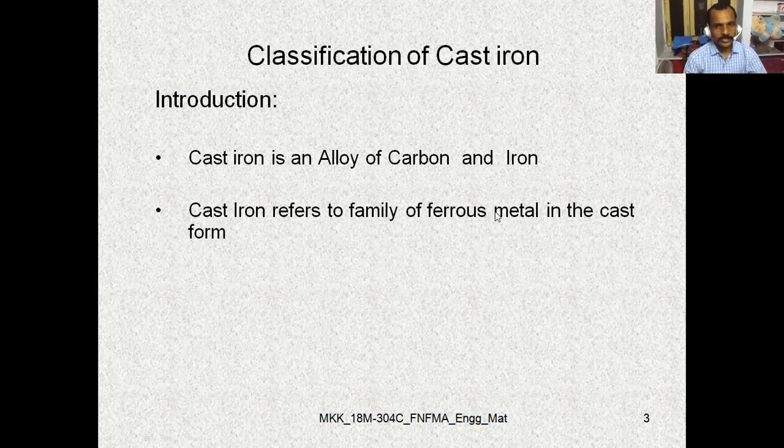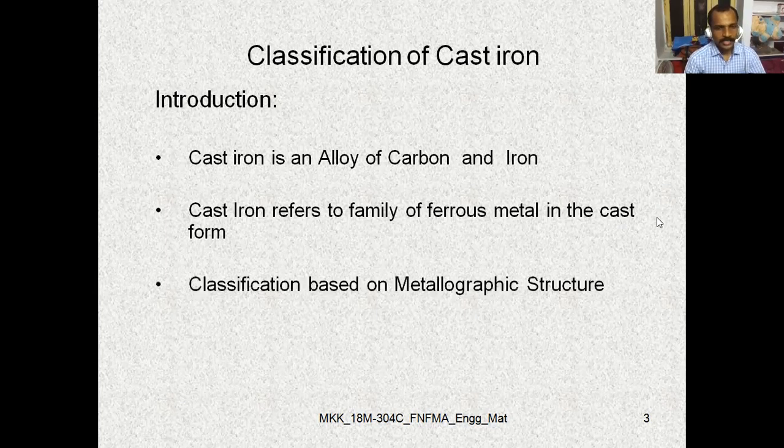The name indicates that cast iron means the iron form suitable for a casting process, containing iron content but suitable mostly for casting. So the classification can be made based on metallographic structure.